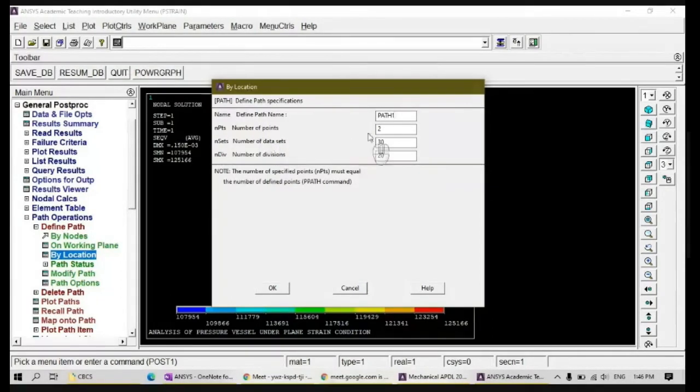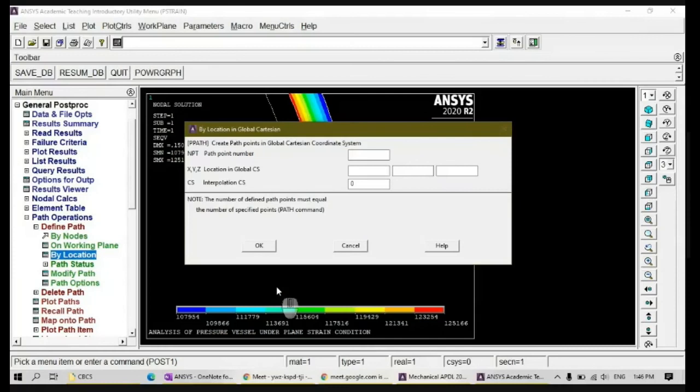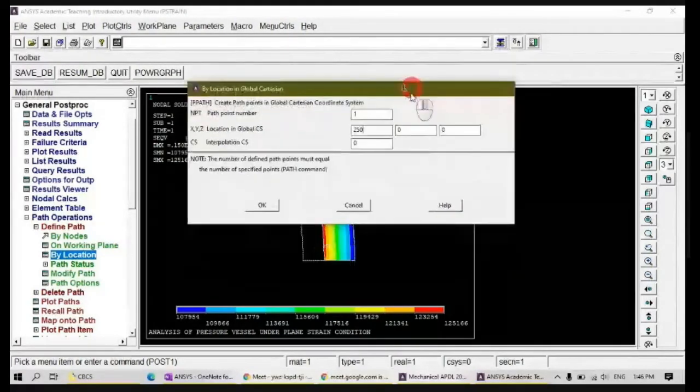It takes 2 points, so I have to enter 2 points now. Click OK. It is asking for the first point, point number 1. It is 0, 0, 0. Sorry, it is not 0. I think this location is 250. So 250, 0, 0. This is my first location. We click OK.